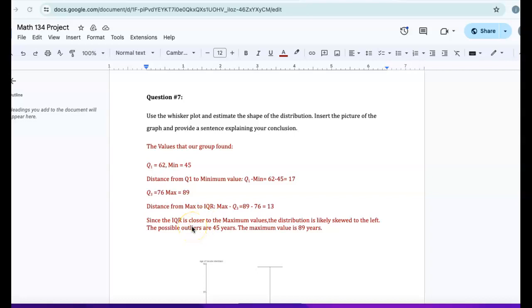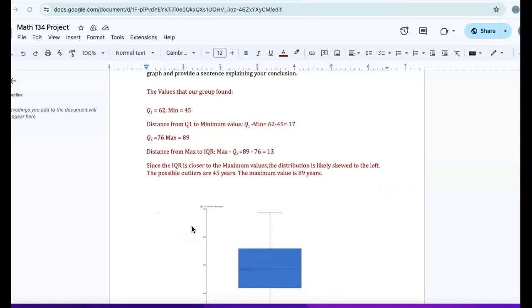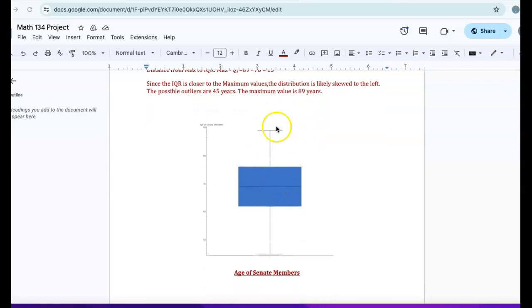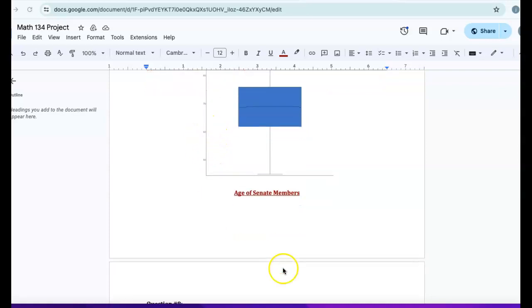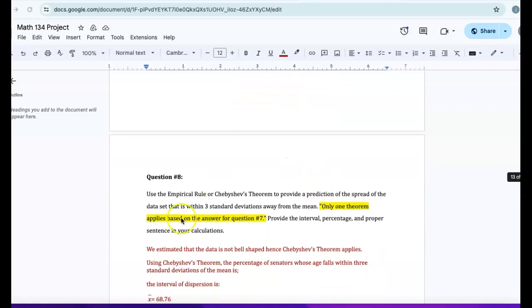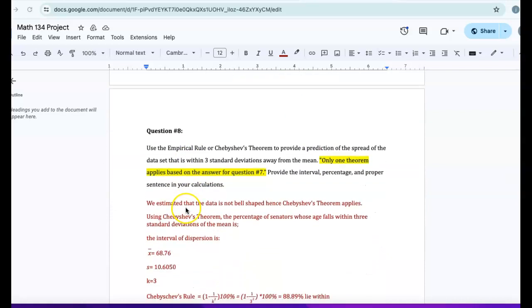Since the IQR is closer to the maximum values, the distribution is likely skewed to the left. The possible outliers are 45 years of age. The maximum value is 89 years of age again. And so here you can see in the graph that we are closer to the maximum value than the minimum value.